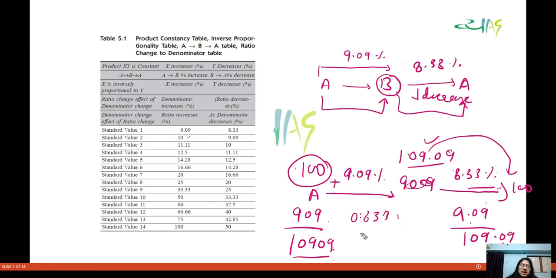So this is what I am trying to say: instead of doing all these calculations, you are going to see this table 2-3 times, so that whenever you encounter these numbers in your questions, you can directly tell the answer.